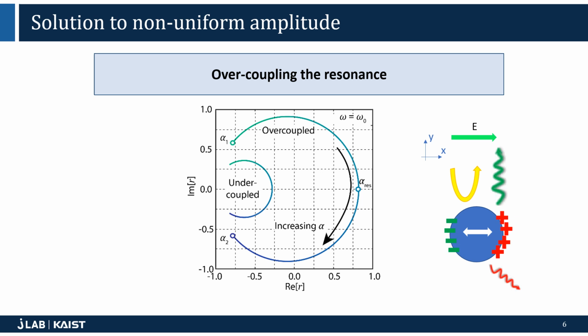By overcoupling, the reflection amplitude approaches unity throughout the frequency range in the vicinity of the resonance frequency. This is nicely depicted by the large circle shown in the picture. The alpha corresponds to the tuning parameter, aka the applied voltage. We also show the undercoupled case for contrast, as undercoupled resonances only draw small amplitude circles on the complex reflection amplitude space. This means that as the phase changes, the amplitude constantly changes as well, preventing phase-only modulation.